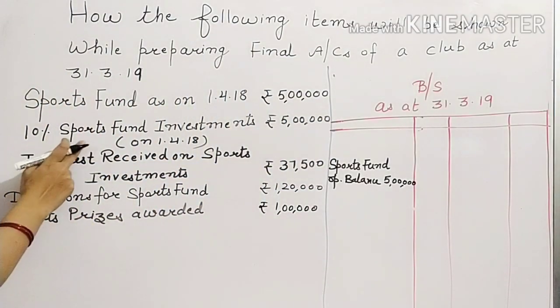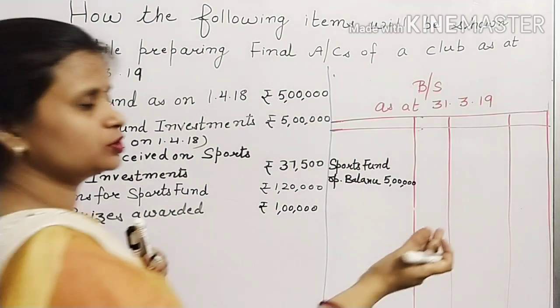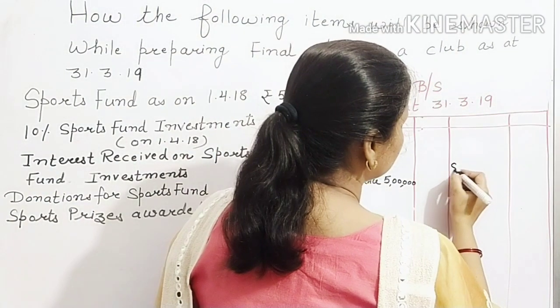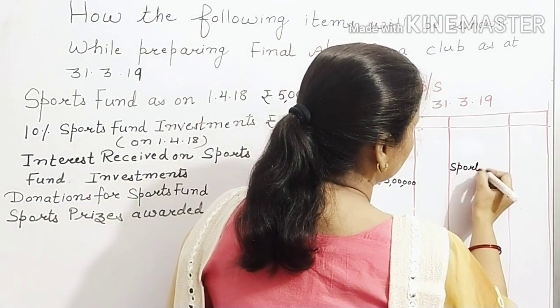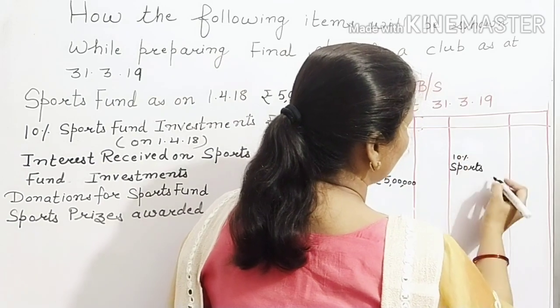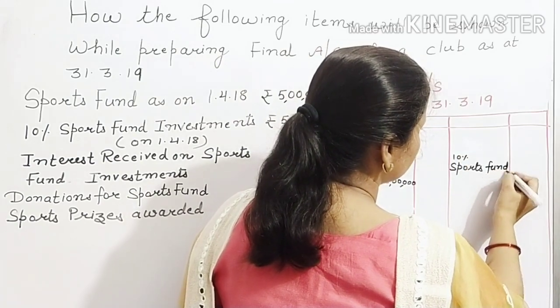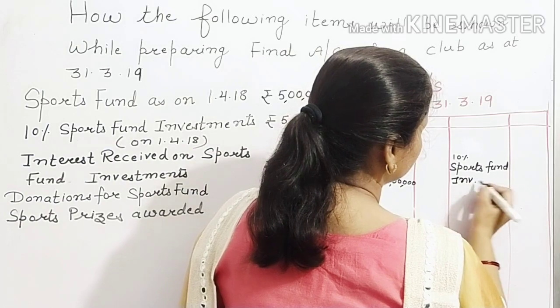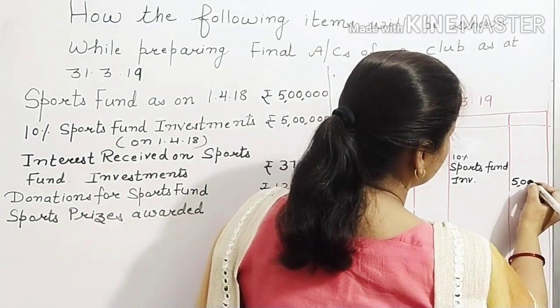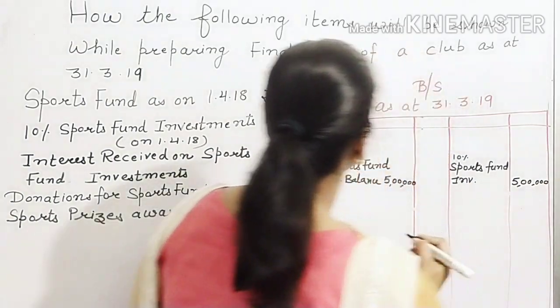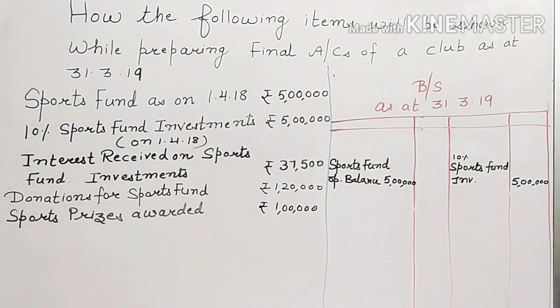And the sports fund investment you will keep on the asset side, 10% sports fund investments. Next, interest received on sports fund investment.